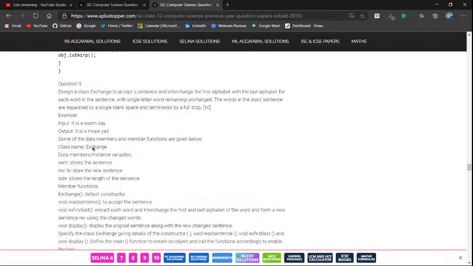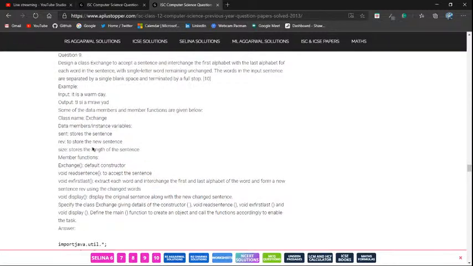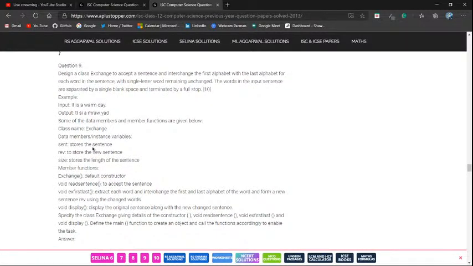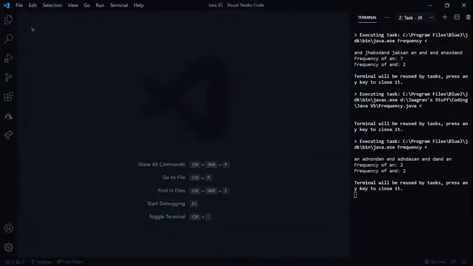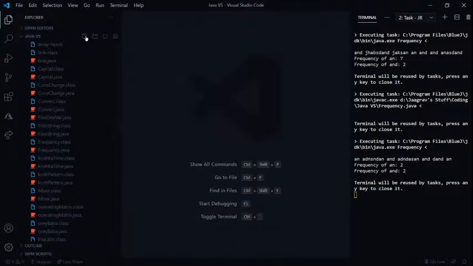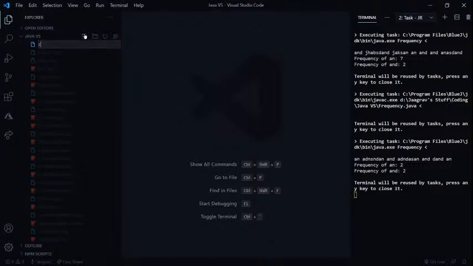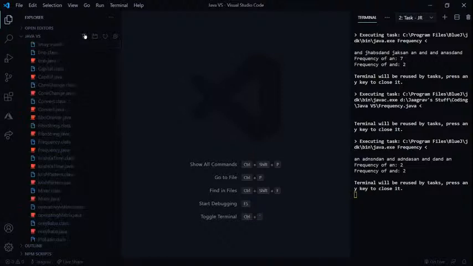Oh, this is simple as hell, this program. I mean, these are the programs that they're giving in these ISCs. It's a pretty important exam, right? Class name is going to be exchange, exchange.java.